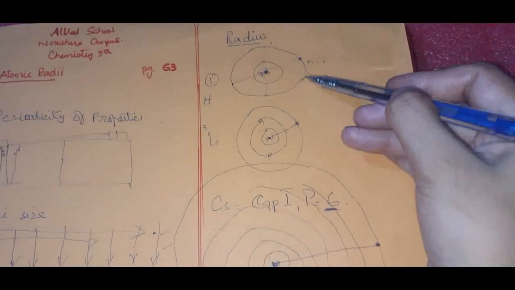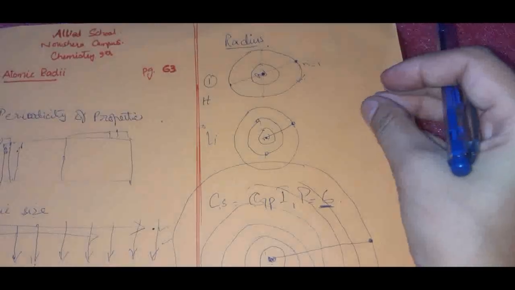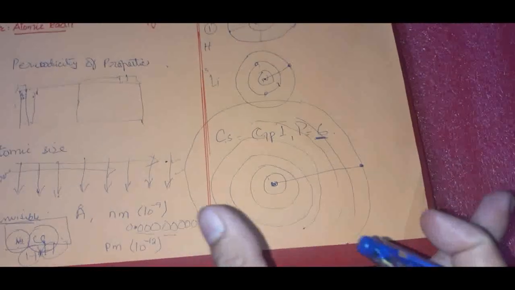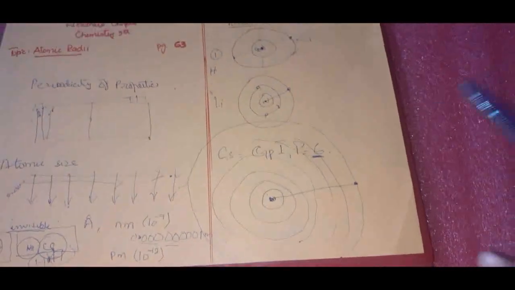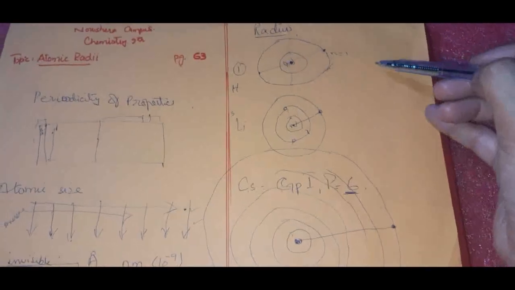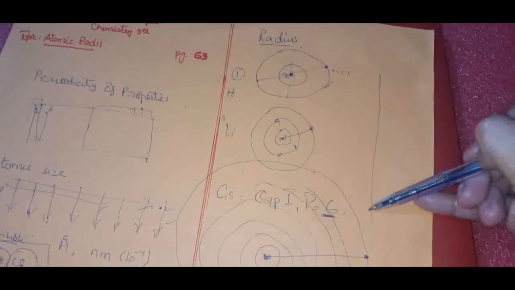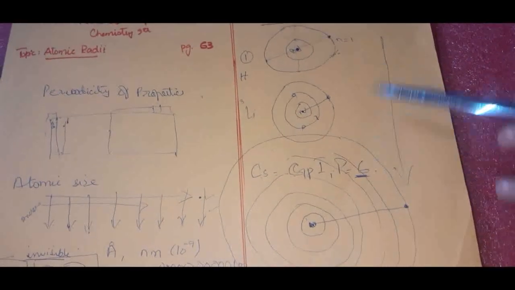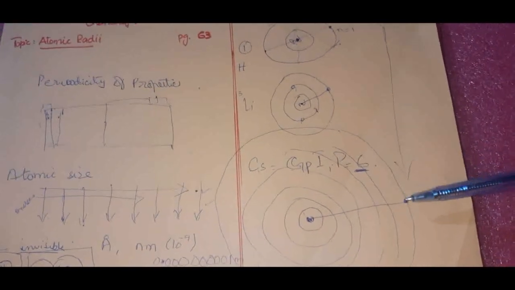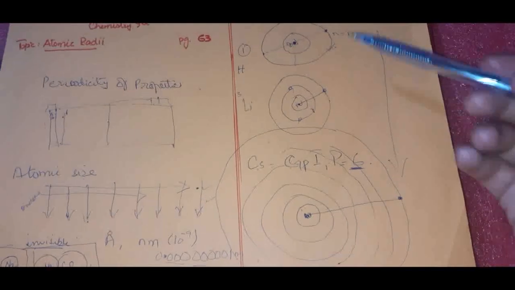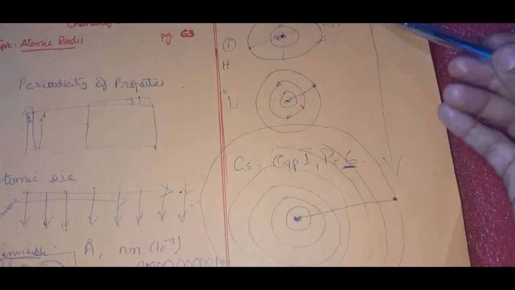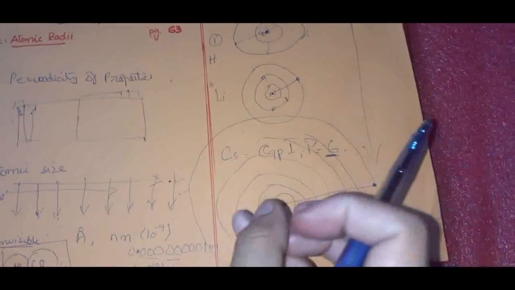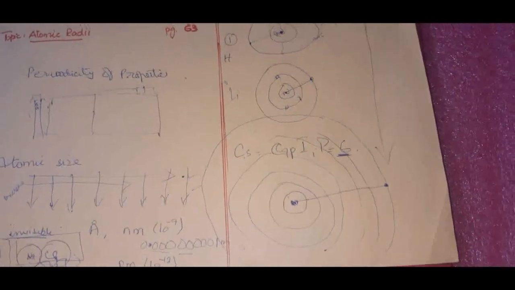Now look here, hydrogen was having only 1 shell, so its size will be small. Lithium has 2 shells, so its size increases. Then cesium has 6 shells, so its size increases more. So you have to keep in mind that while moving from top to bottom in a group, the atomic radius increases. And if someone asks you why the atomic radius increases, you know it very well now: while moving from top to bottom, the number of shells increases. The more shells increase, the more their size increases, right?